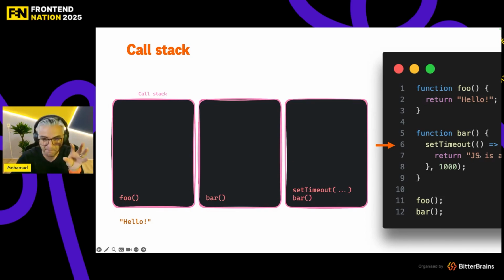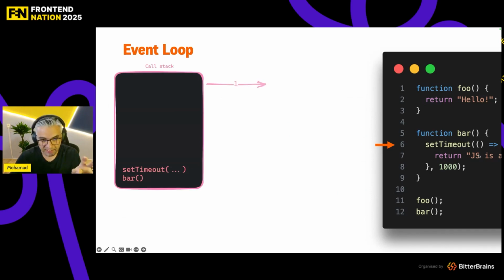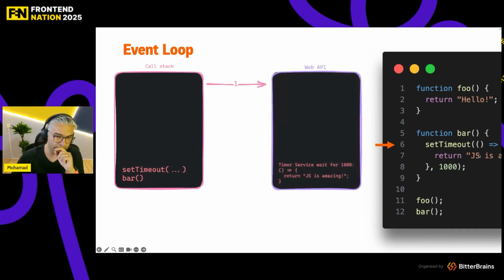This is the time that some magic comes into play, which is web APIs. Web APIs for set timeout is something like a timer service, something that you can send a task to and it's going to wait for 1000 milliseconds in this case. So we register in our web API timer service a callback. Please wait for 1000 milliseconds and then run this function. So how does this function go to the call stack again to be run?